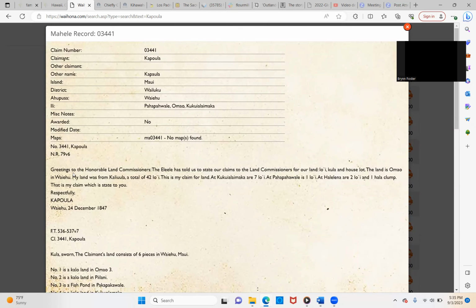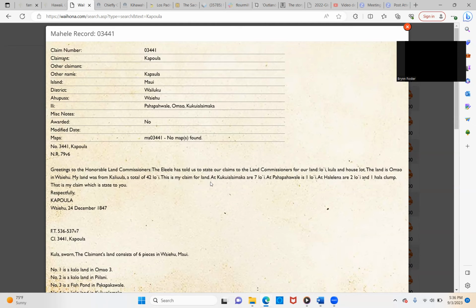What a disappointment. So this is what he said. Greetings to the Honorable Land Commissioners. The Ele has told us to state our claims to the land commissioners to our land. Lo'i Kula and house lot. So we had a Lo'i. The land is Omau in Wai'ehu. My land was from Kali'ula, a total of 42 Lo'i. This is my claim for land.